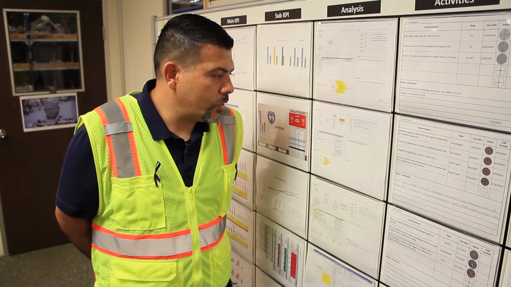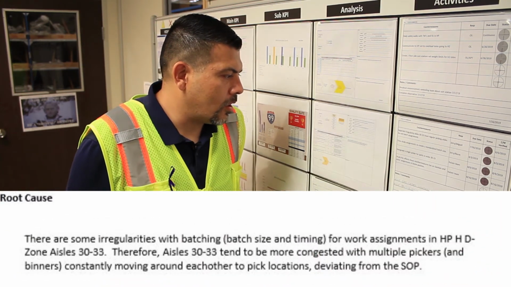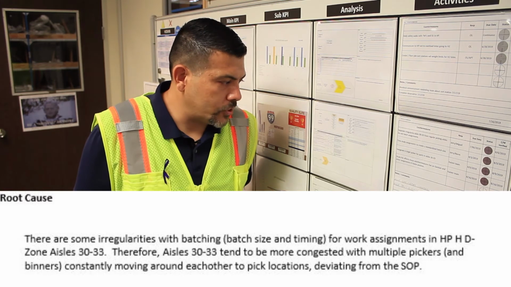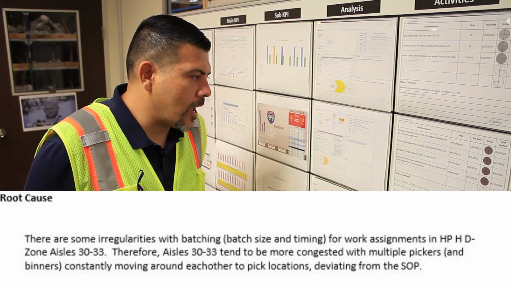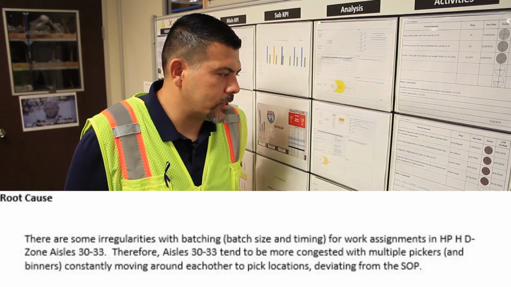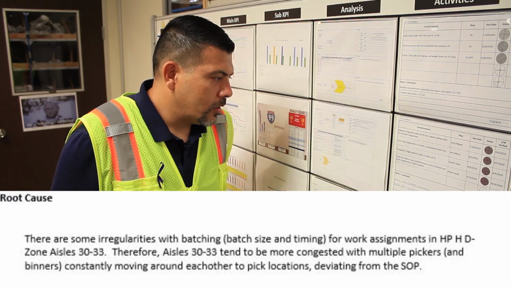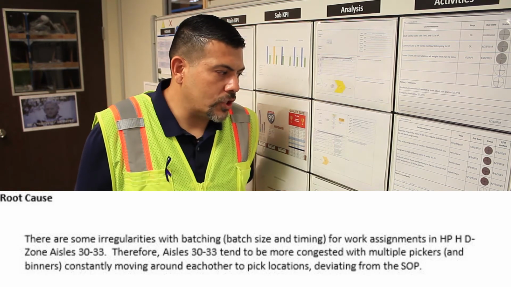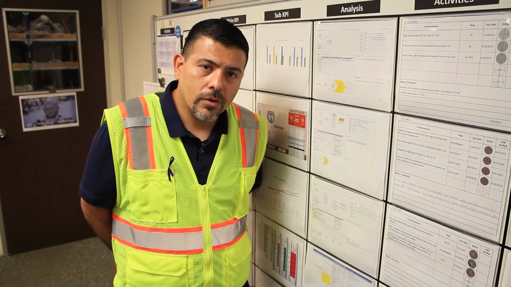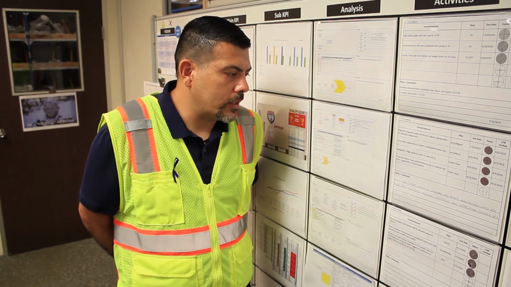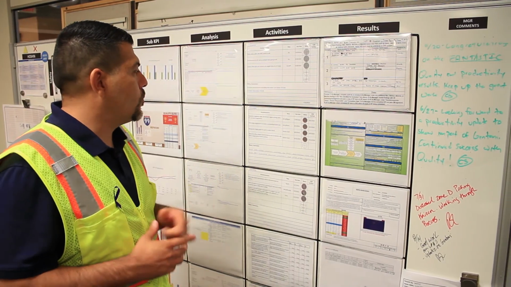All right, so next up for the root cause. We've determined that there are irregularities with the batching and also with the timing of the assignments for those particular aisles, for aisles 30 to 33 in zone D. Therefore, there's more congestion in the aisle, there's more pickers and binners, which tend to have to go around each other, deviating from the SOP. So now we're moving on to activities.